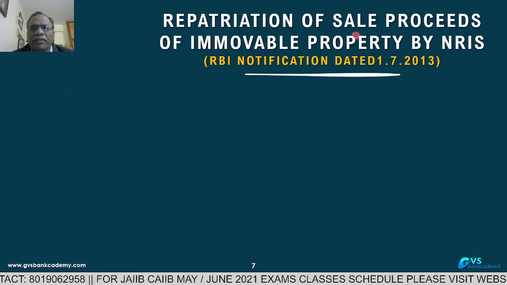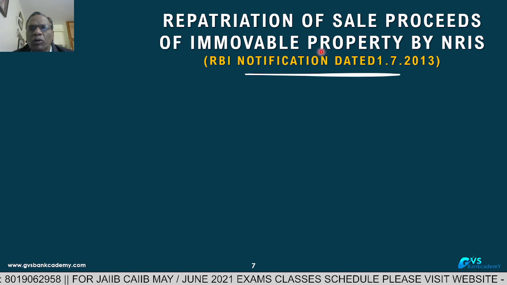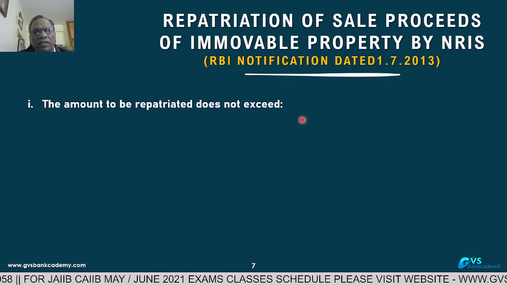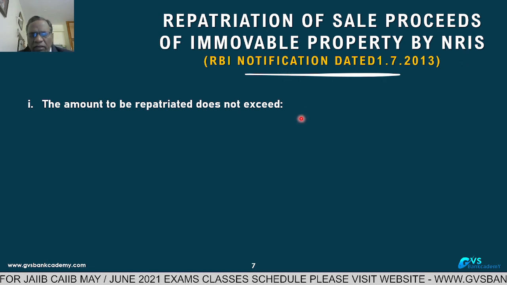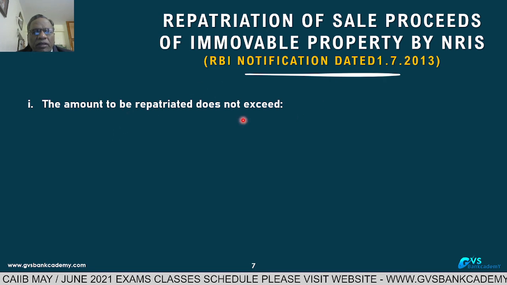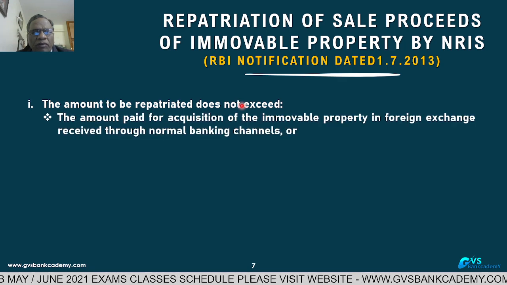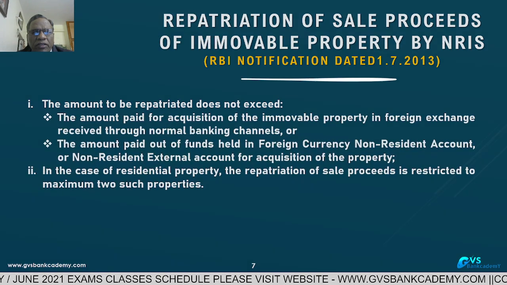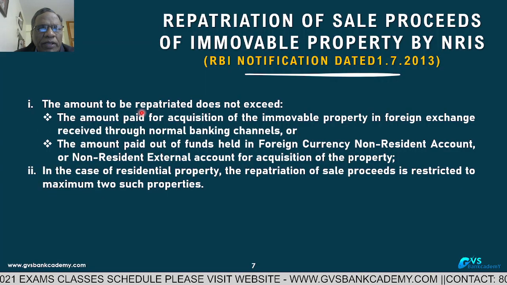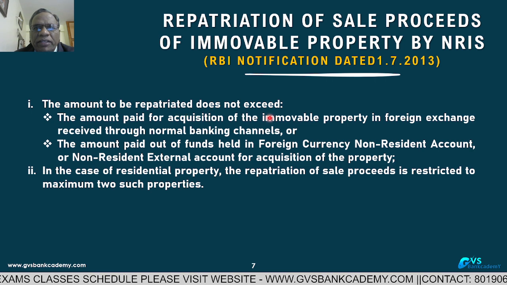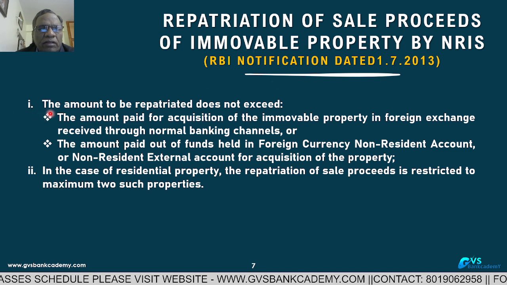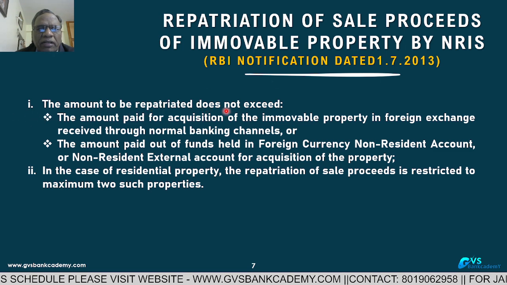Now, repatriation of sale proceeds of immovable properties by NRIs. NRIs have immovable properties in India. How much can they take back from the sale of immovable properties? This is very, very useful information for promotion examinations and JAIIB also. The amount to be repatriated should not exceed the following.